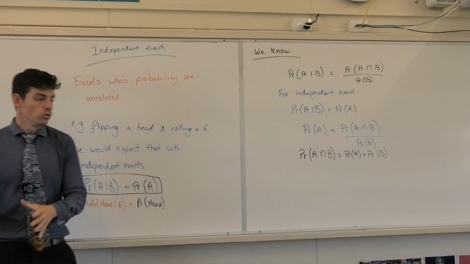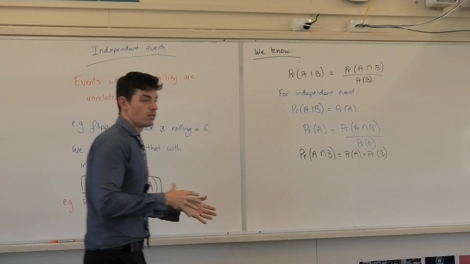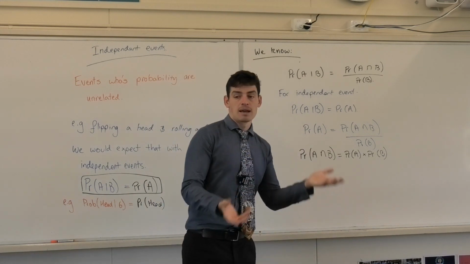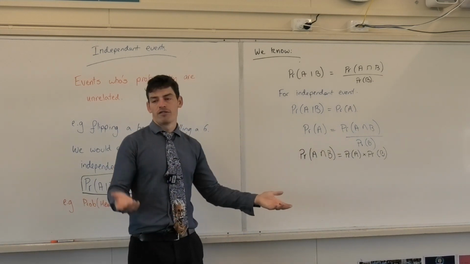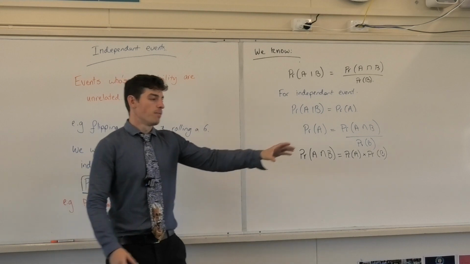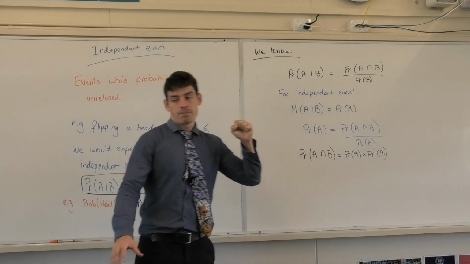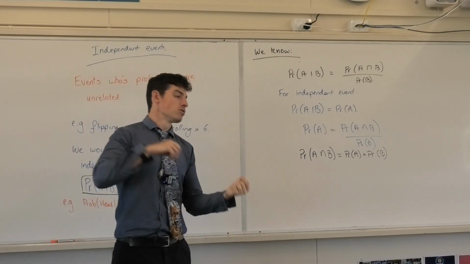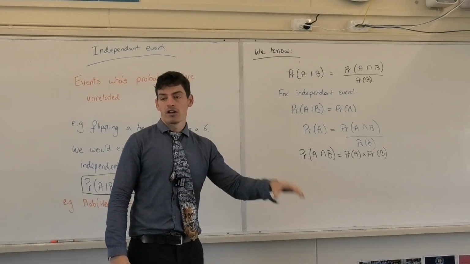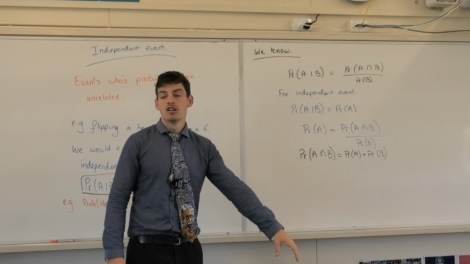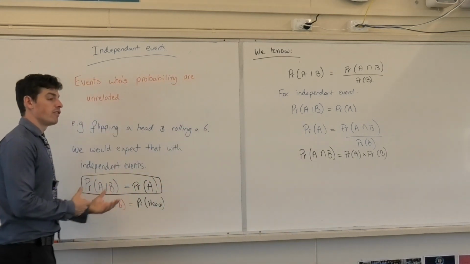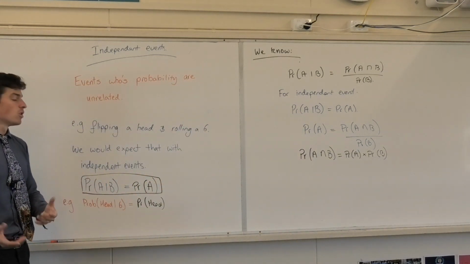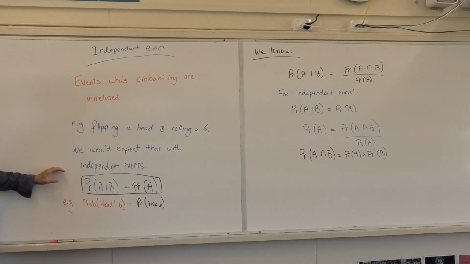Okay. I've got 2 jars with marbles. They've both got the same number of marbles: 5 green and 5 blue in each. If I pull out a green marble in the first jar, does that impact the probability of pulling out a green in the second? What about if I put all the marbles into one jar? Grab a green one out and then I go for the next one. Does that impact the probability? Yes. So you need to be really clear about what's an independent event and what's not an independent event. Once we know that, we can apply these formulas.